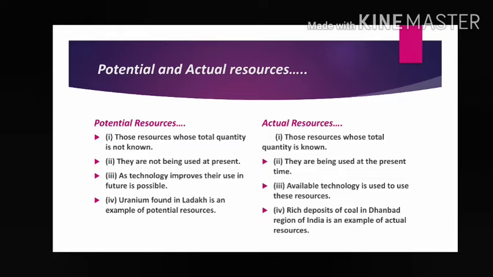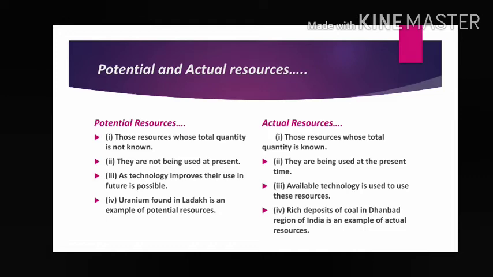If coal is not there, then we have to go to solar energy or wind energy. So the difference is clear. Potential means it has huge potential, it can fulfill our needs but is not in use according to its capacity. Why? It may be due to lack of technology, or maybe technology is available but we are not interested. Why? You have other options which are easily available, which we have availed from ancient time. That's why this is called potential.